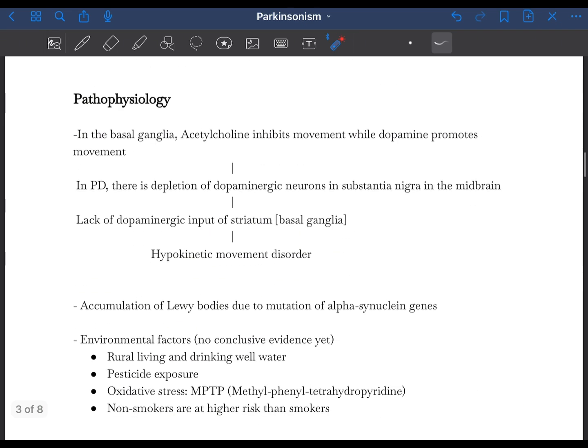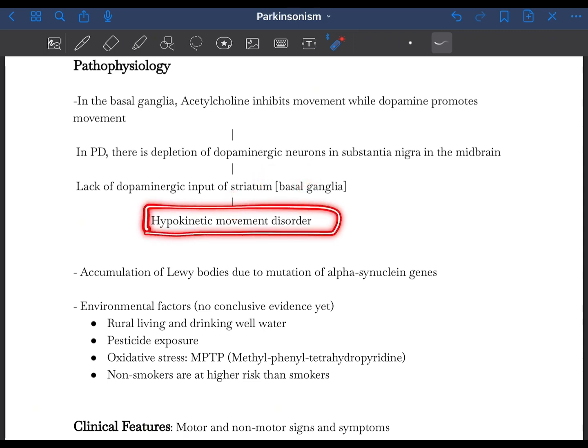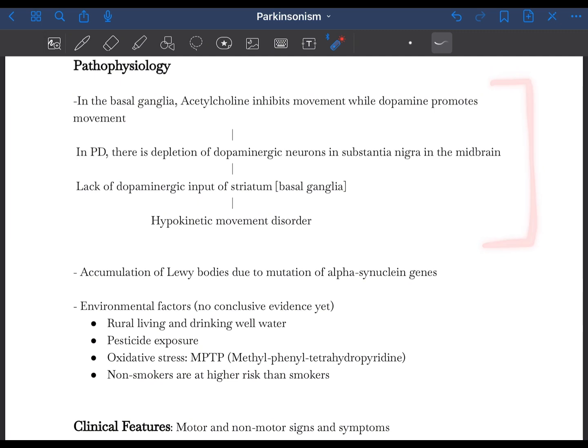So, pathophysiology. First we need to understand that in the basal ganglia, the neurotransmitter acetylcholine inhibits movement, while dopamine promotes movement. So in Parkinson's disease, there is depletion of dopaminergic neurons in the substantia nigra of the midbrain. This lack of dopaminergic input to the striatum, which is a structure of the basal ganglia, results in hypokinetic movement disorder. So Parkinson's disease is a type of hypokinetic movement disorder. This is the main pathophysiological process implicated.